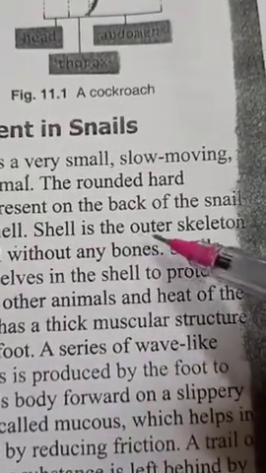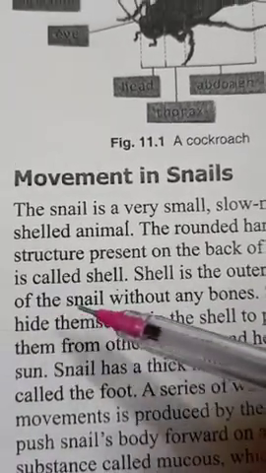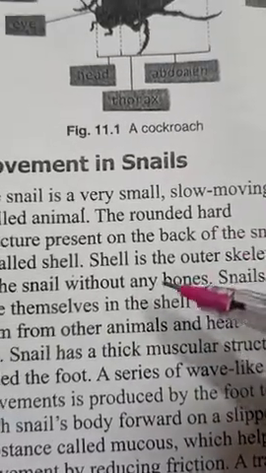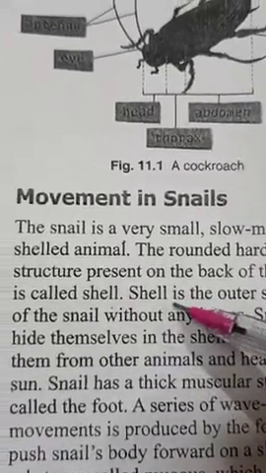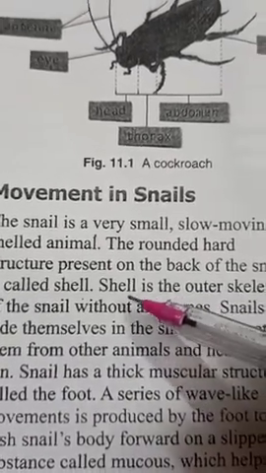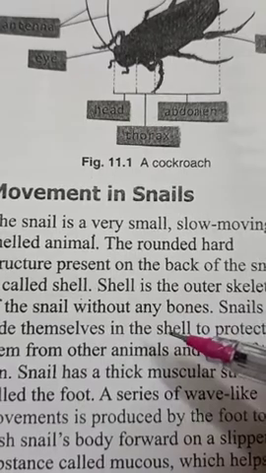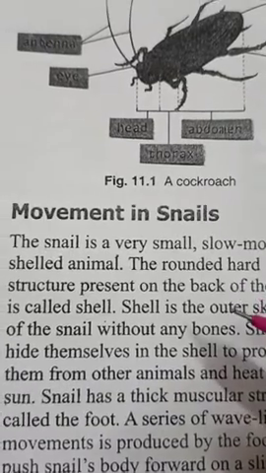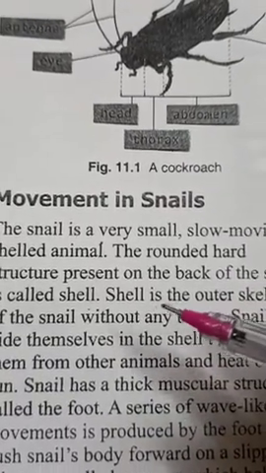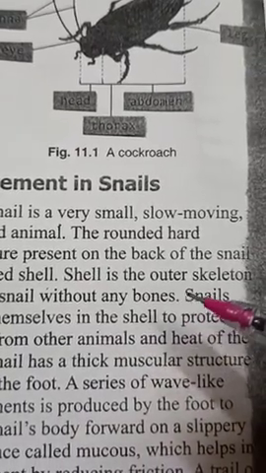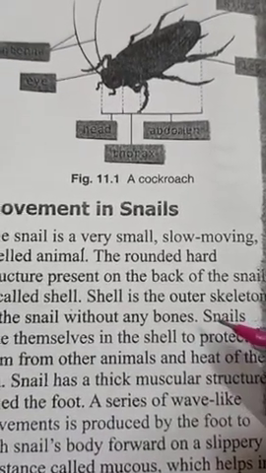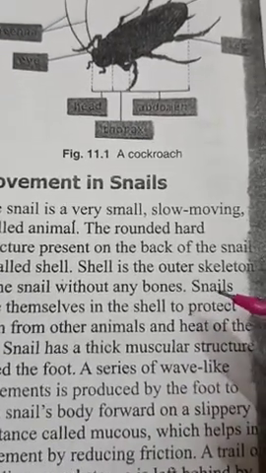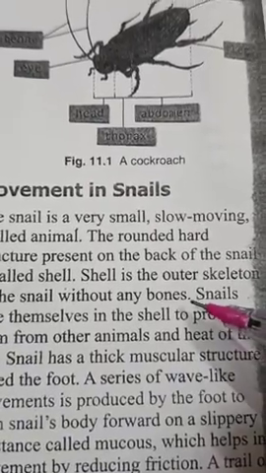Okay, so shell is the outer skeleton of the snail without any bones. So children, shell is a hard structure, but it is not having any kind of bones. Shell is an outer covering, a hard covering, but there is no bone inside the shell. Inside the shell there is a soft sticky kind of body.